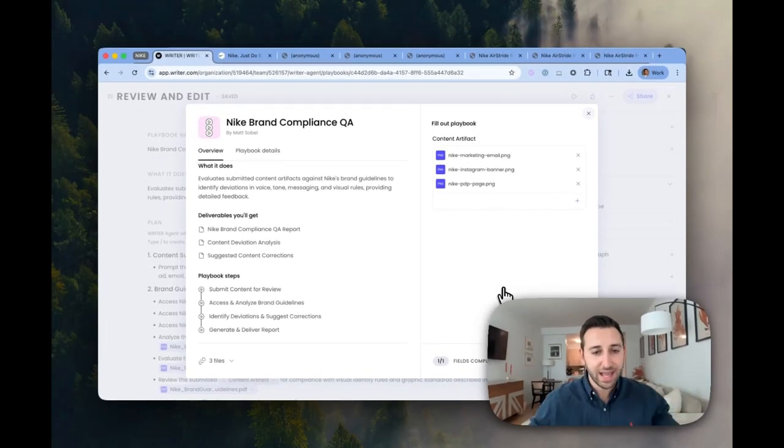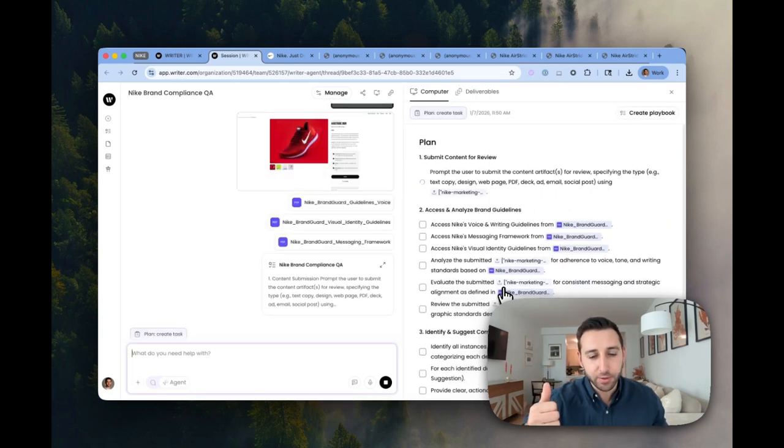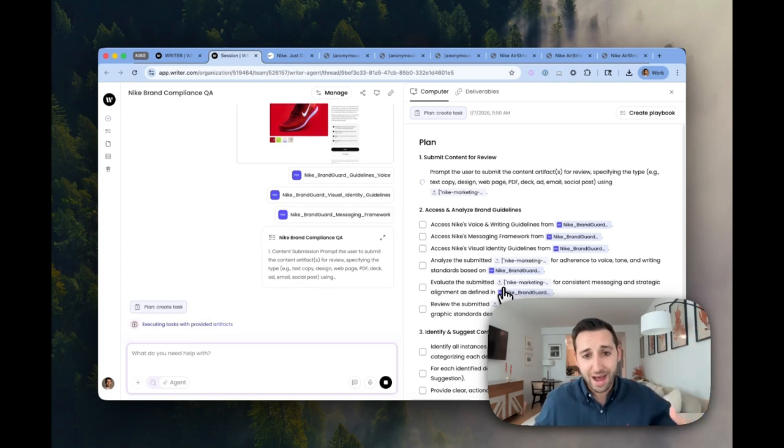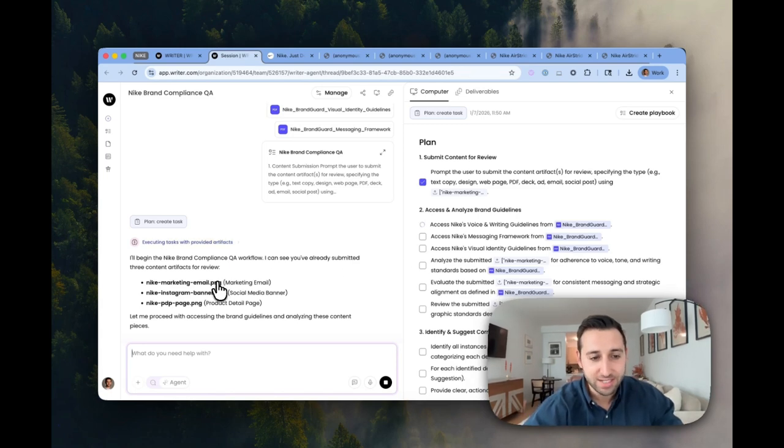And then this is like the final step of the tour today. What we did was we described what we wanted the agent to do. We gave it some context, some guidelines around what it should follow. And now what's going to happen is we're going to let this agent run. It's taken in all of this content. So you can even see here the thought process of the agent.